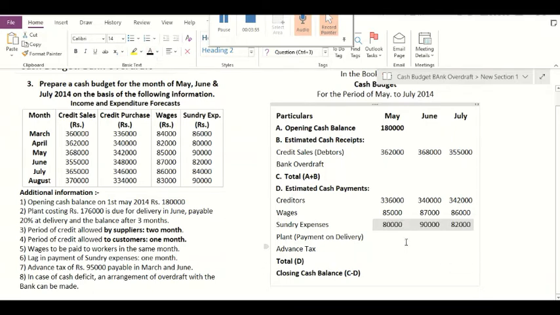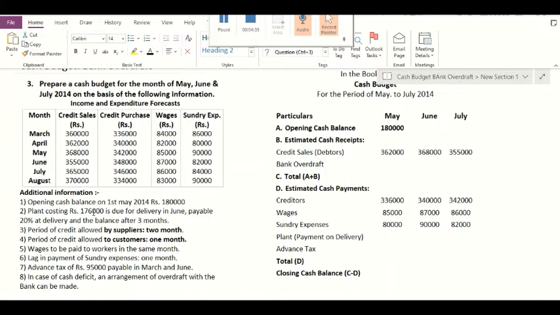So next expense is payment for plant. In the additional information it is given that we have purchased one plant costing rupees 1,76,000 and it is due for delivery in June, and 20% amount is payable at delivery and the balance after 3 months. So we have to consider the payment which we are making at the time of delivery, that is 20% of 1,76,000, and it is made in the month of June, and the balance payment will be made after